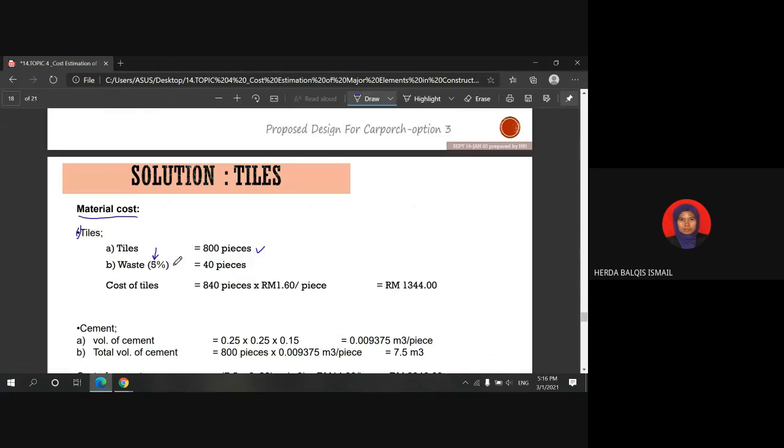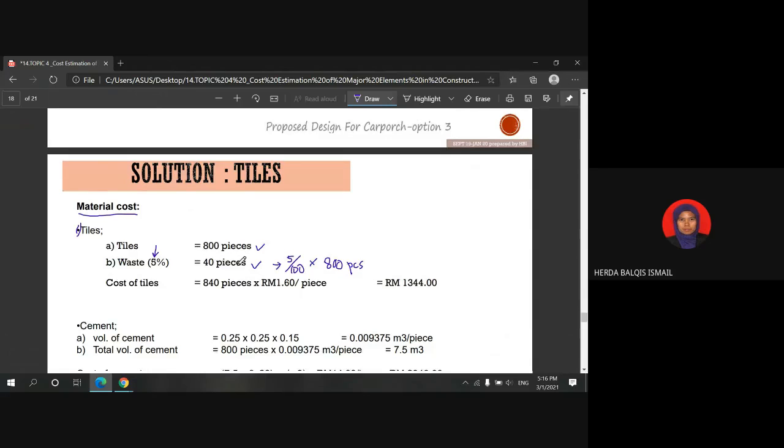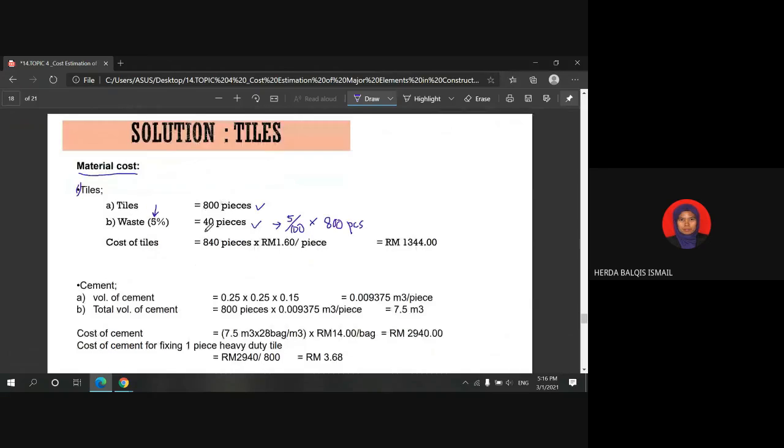So 5% of 800 pieces is 40 pieces. This is how you get this value: the wastage is 5% times the total number of tiles required for the project, so you get 40 pieces. So the total number of tiles required is 840.